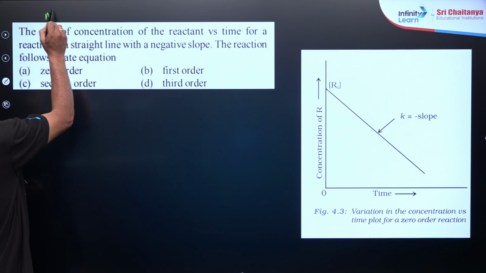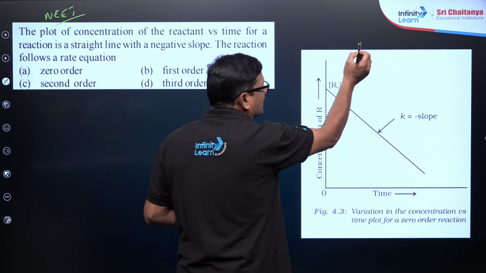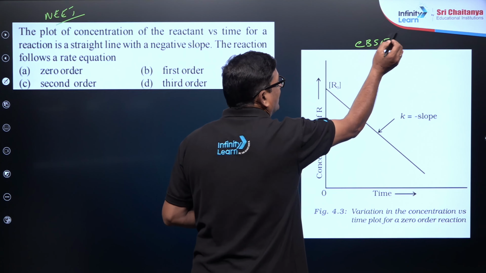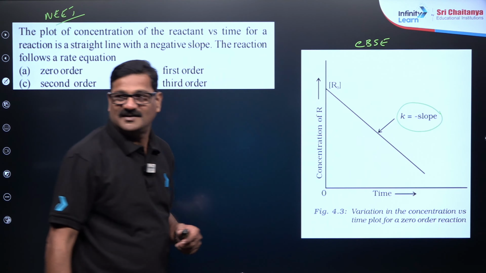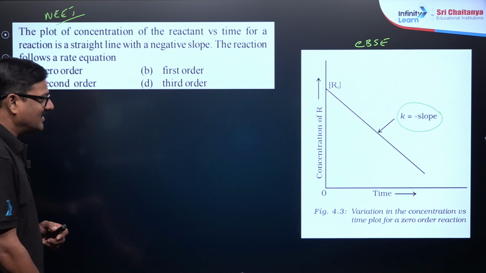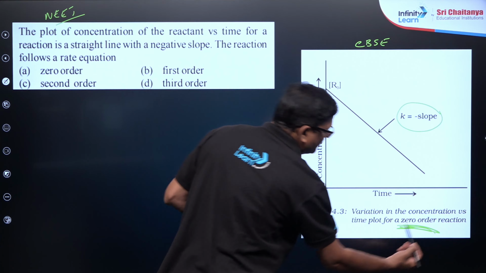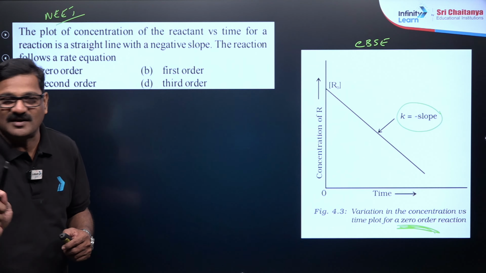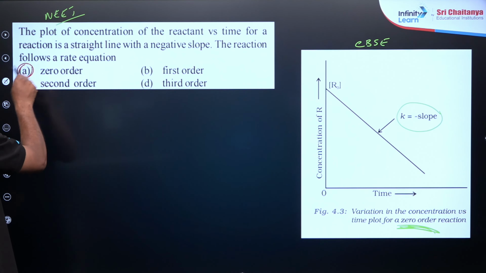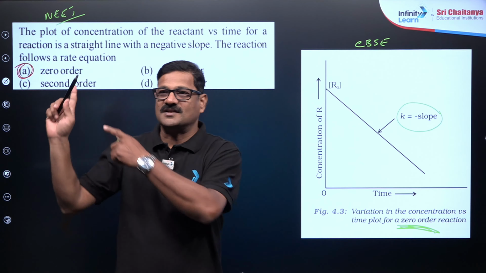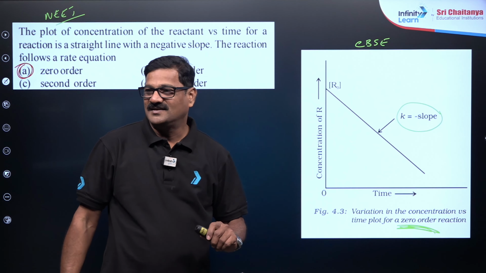This is the question for the NEET, okay, and it is going to snip from the CBSE textbook. You are going to get a straight line with a negative slope, which is going to be minus k, and this is given as a zero order reaction. So the answer for this question is going to be zero order. So this is a NEET examination and this is your CBSE preparation.